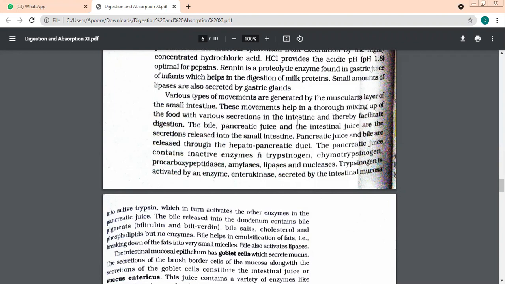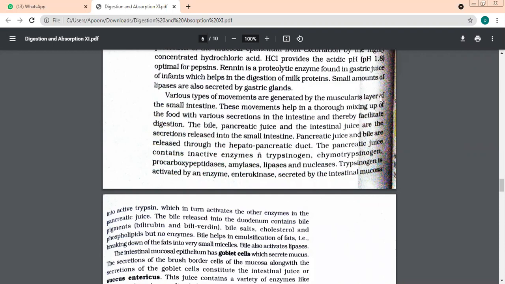So these secretions will mix with the food and make it more wet, number one. And the walls are muscularis, they will push the food. So both of them facilitate digestion. How are they facilitating digestion? The walls are made up of soft muscles which push the food. And number two, we have secretions, liquids also present in the intestine, which mix with the food.